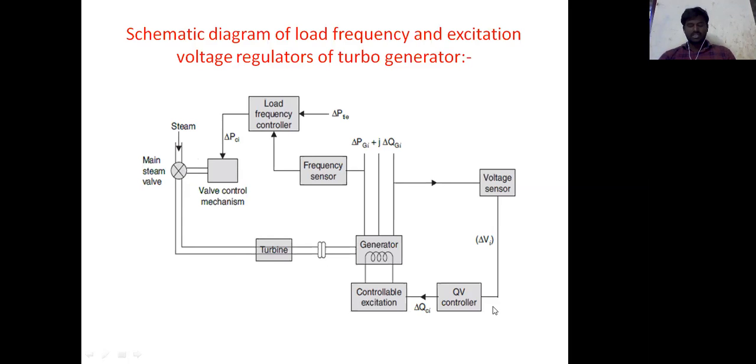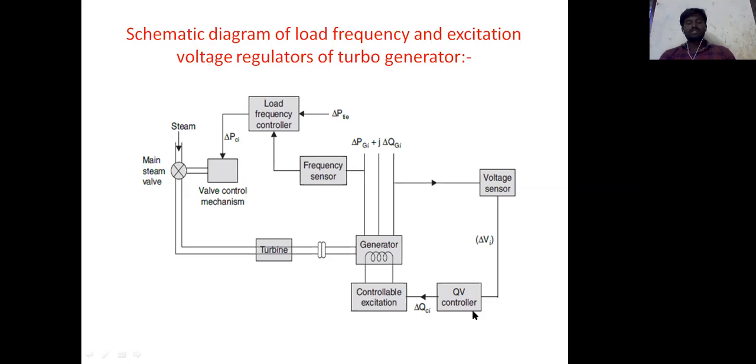The excitation control is fast acting compared with the frequency control. So here two controllers are there, the voltage regulator and the frequency controller. The excitation control is a fast acting controller compared to the frequency controller.